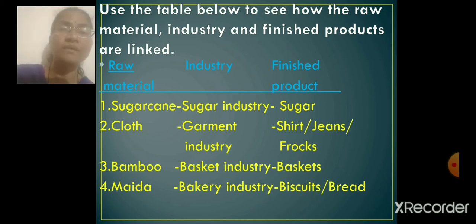Then the basket industry. Baskets are made out of bamboo, so bamboo is the raw material and baskets are finished products. Then the last one is the bakery industry, where biscuits and breads are made out of maida. So maida is the raw material, and finished products are biscuits or bread. I hope this is clear to everyone. Very good.